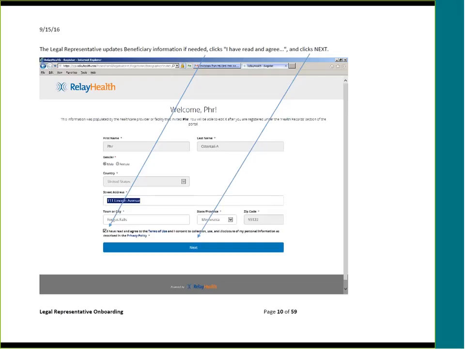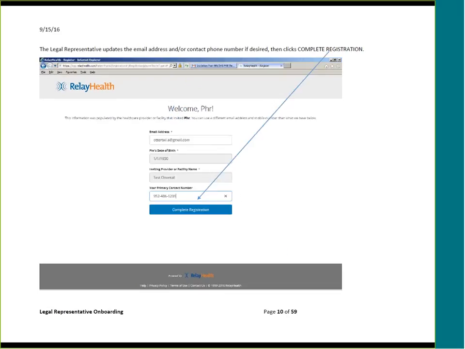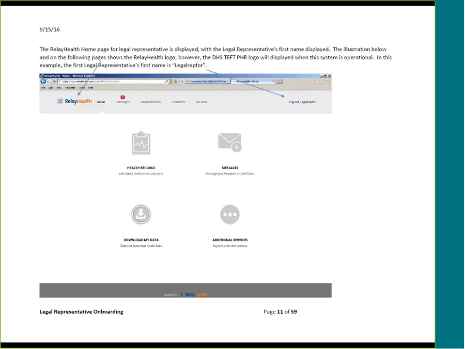The legal representative updates beneficiary information if needed, clicks "I have read and agree to the terms of use," and clicks Next. The legal representative updates the email address and/or contact information if desired, and clicks Complete Registration.